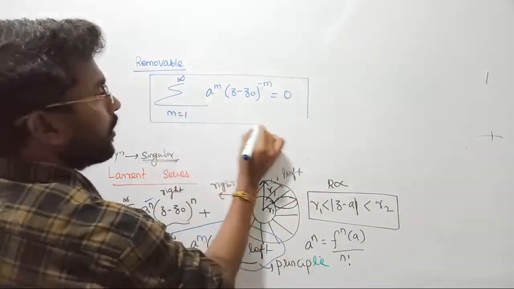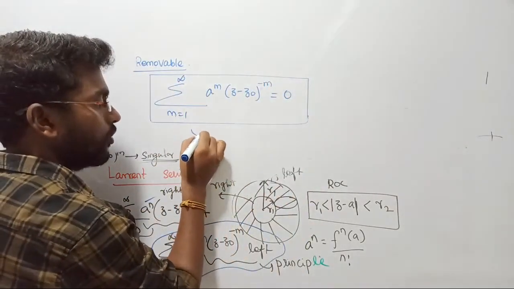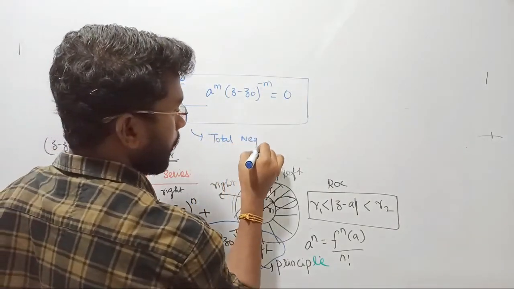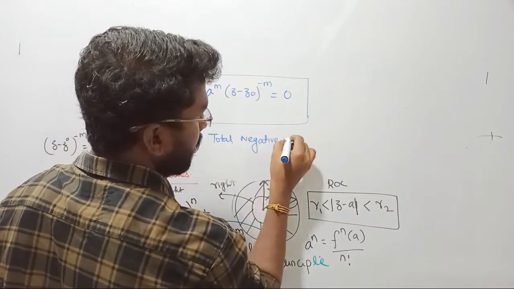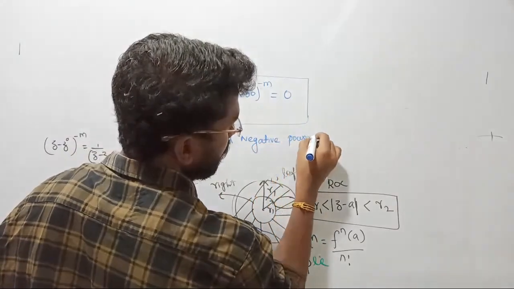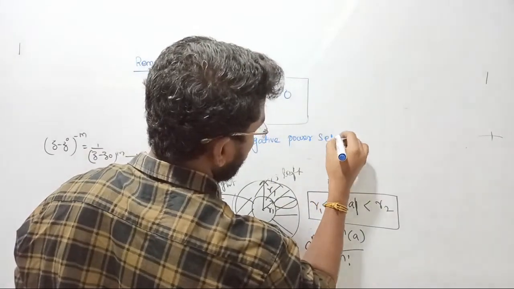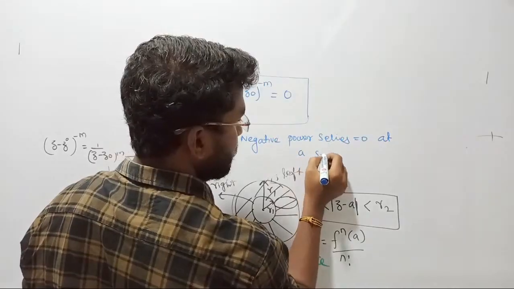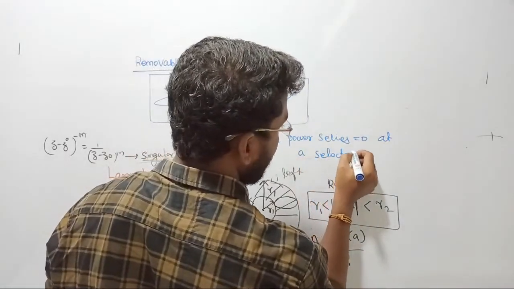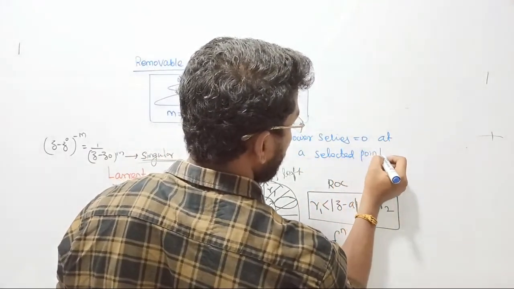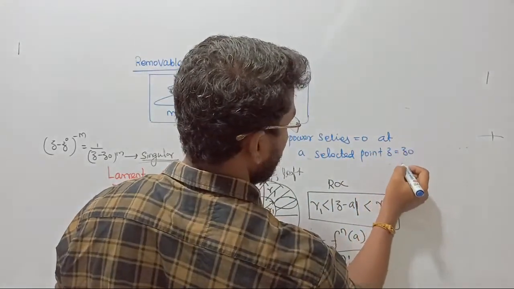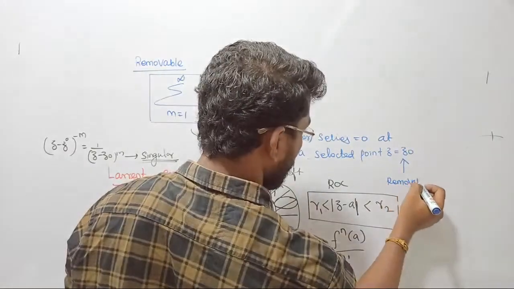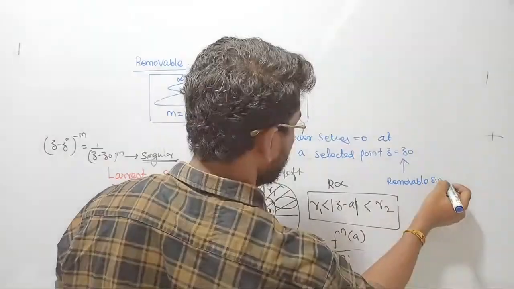What does that mean? The complete negative power series is going to be 0. The total negative power series will become equal to 0 at a selected point, z equal to z naught. That is called removable singularity. Did you understand?